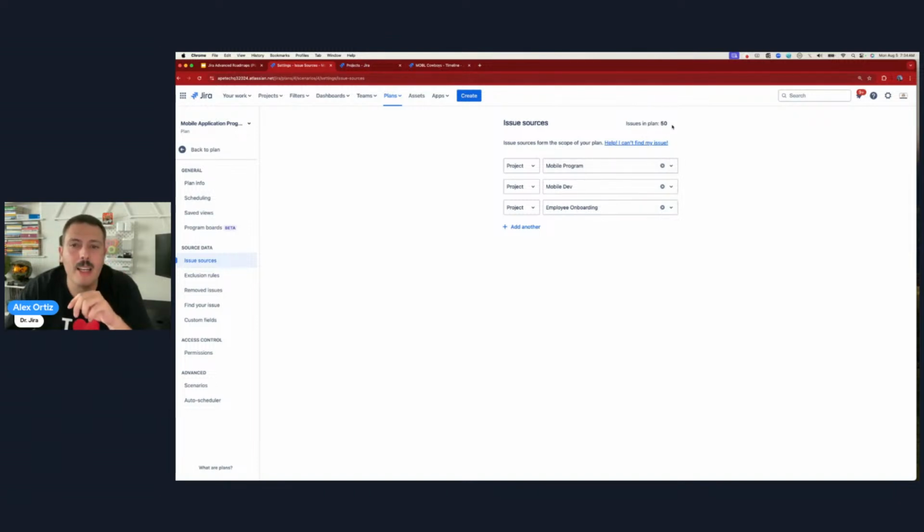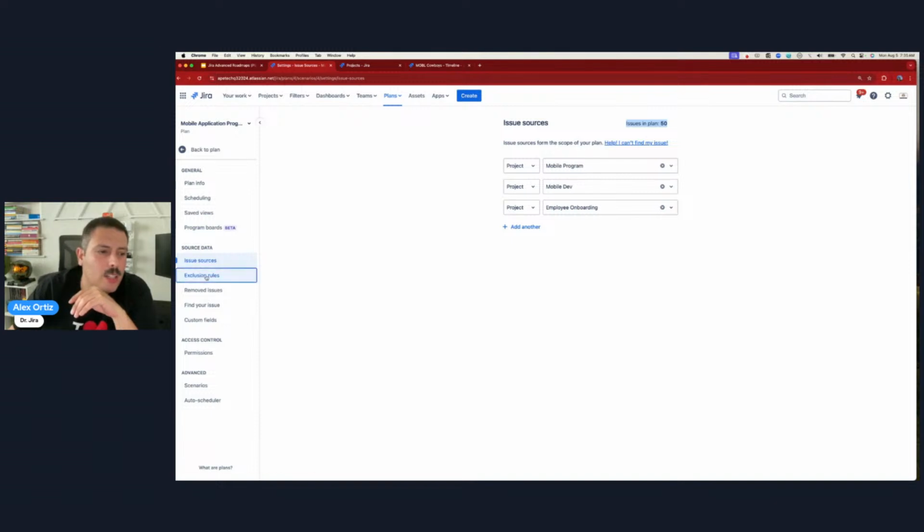Second thing to keep in mind is, here's that issues in plan. That's that magical number that Atlassian used to show you at the beginning, but now it doesn't. And I don't know why Atlassian would have gotten rid of such an important number here. But this is the place where you'll come and figure out how many issues do I have. So if this is hovering over 5,000 or right around 5,000, you're going to have a problem. So keep that in mind.